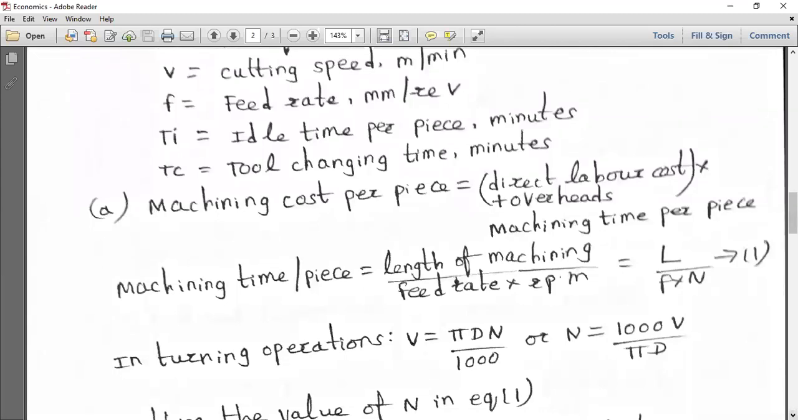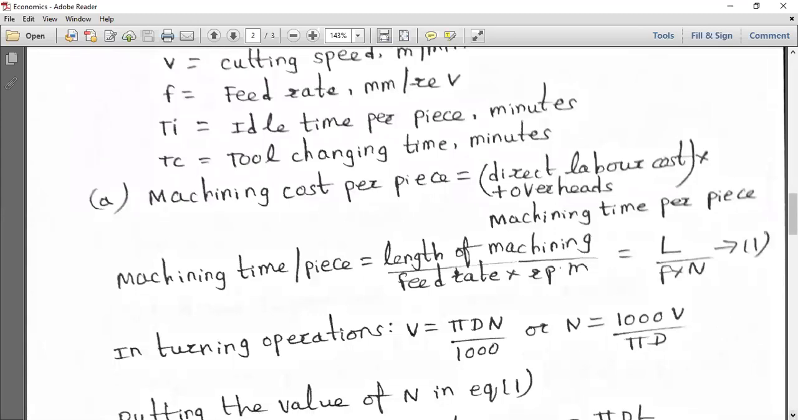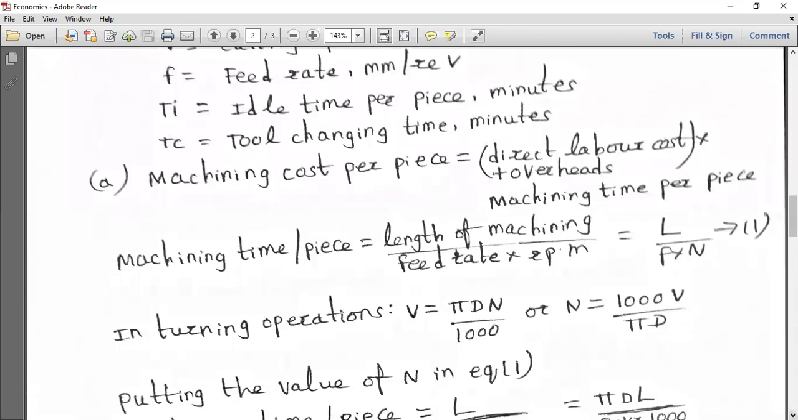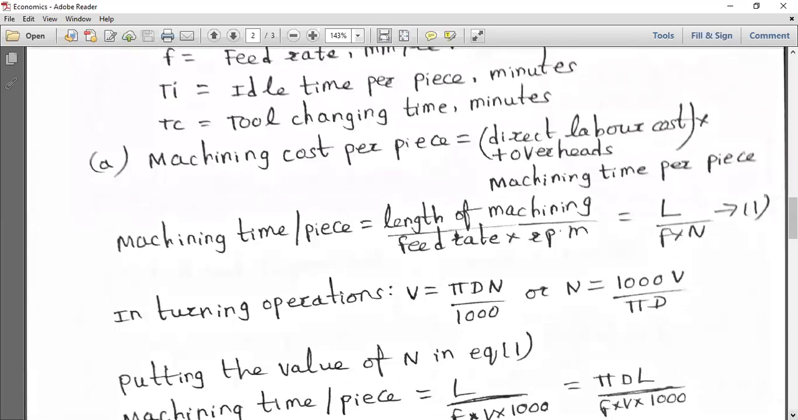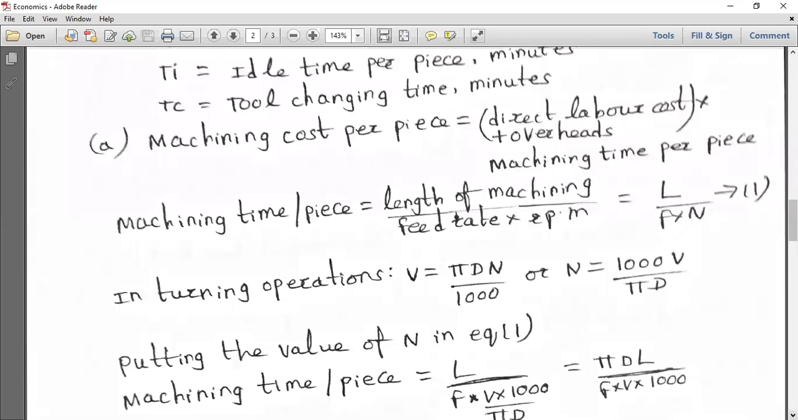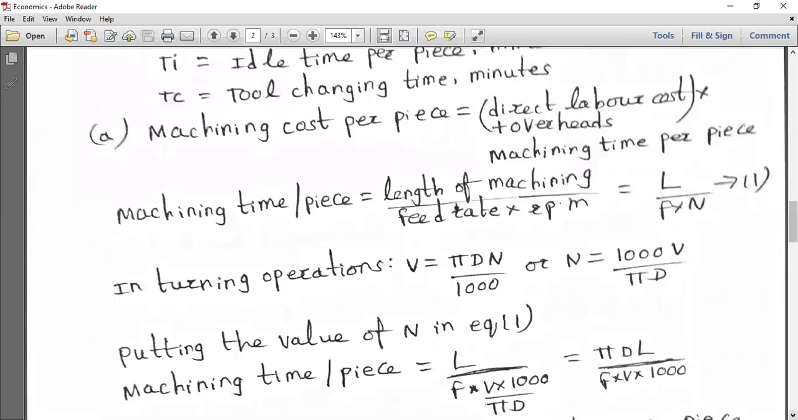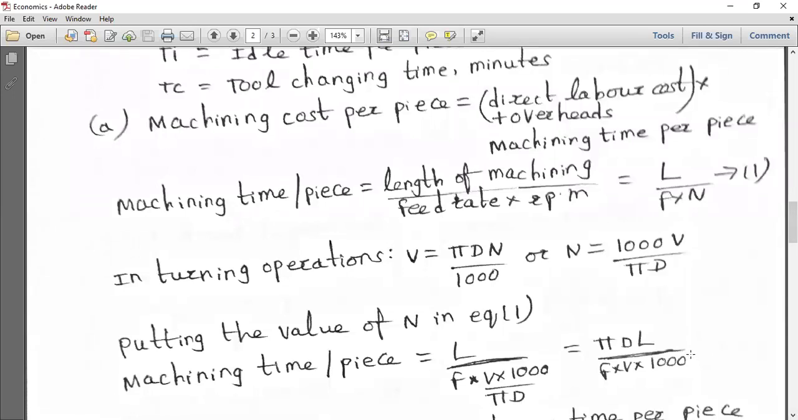It is the spindle rotated at a definite RPM. So in turning operations, especially in lathe, what is V? V is equal to pi d n by 1000. So N can be written as 1000 into V by pi d. You have to put the value of N in the machining time per piece equation, L by F into N. Instead of N, if you substitute 1000 V by pi d, you arrive at this equation: machining time per piece is equal to pi d L by F into V into 1000.